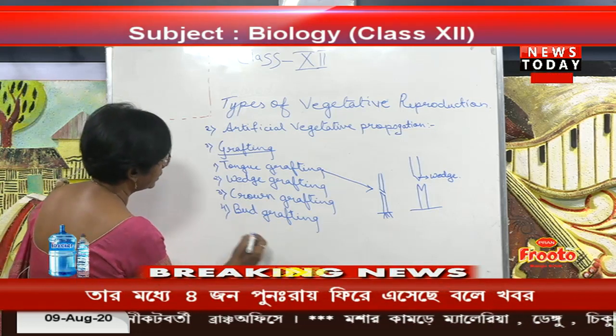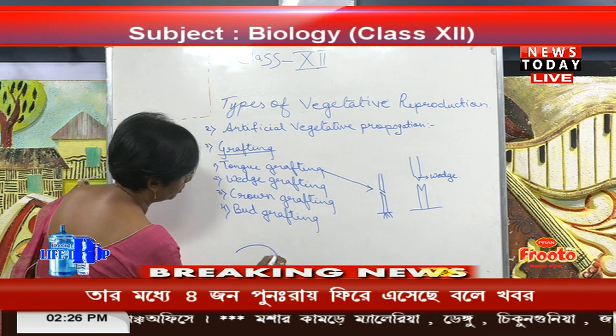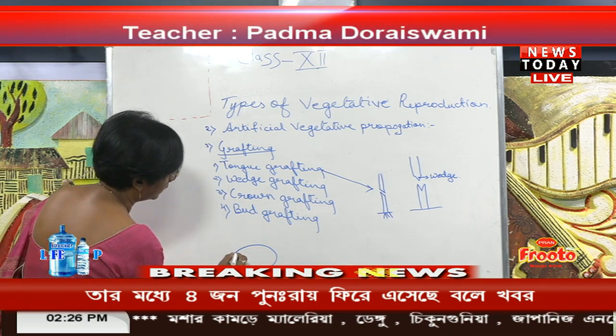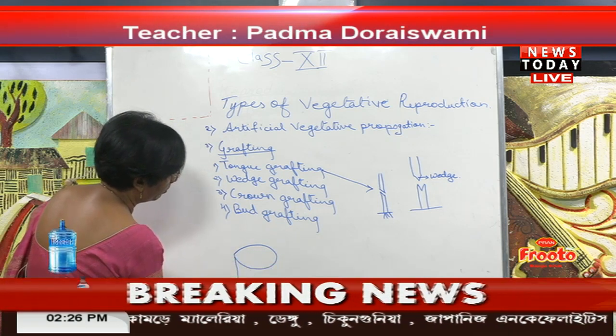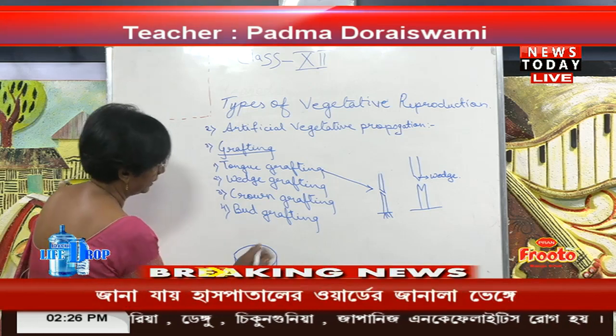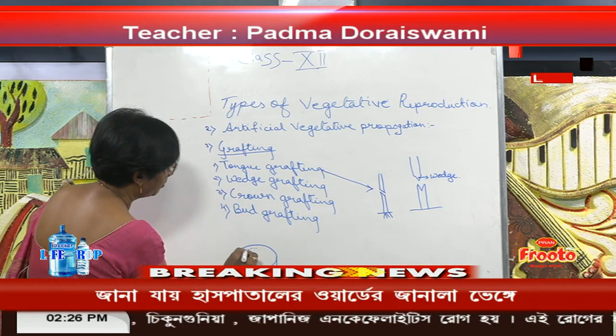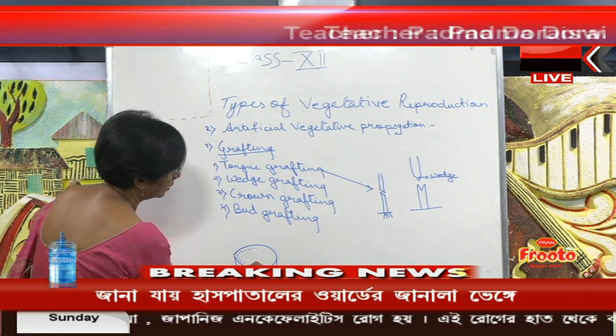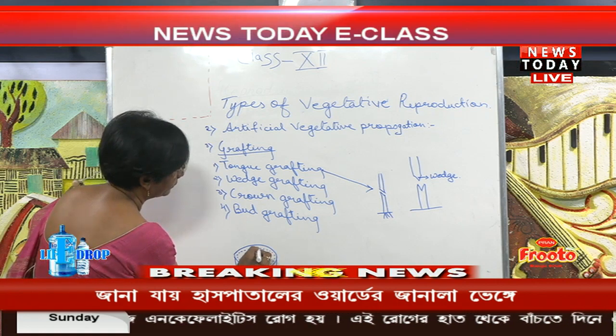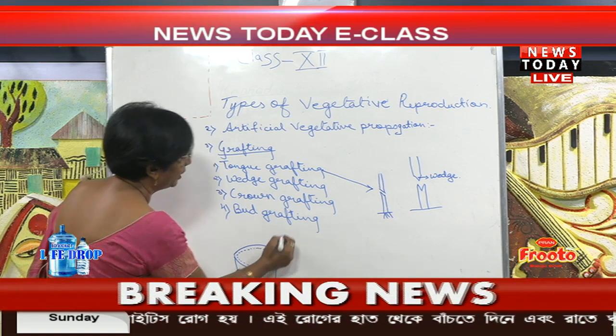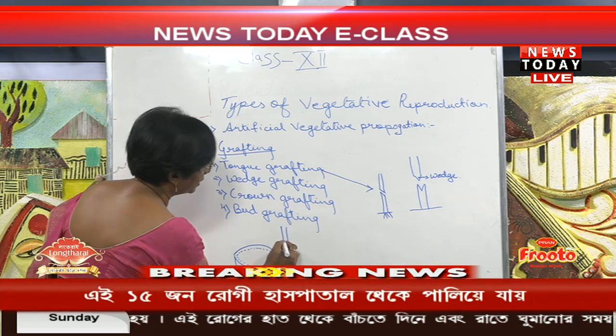Now, crown grafting is what? The stalk should have a broader base like this, and here we make a cutting. As you take the V cutting, like this also you can take.